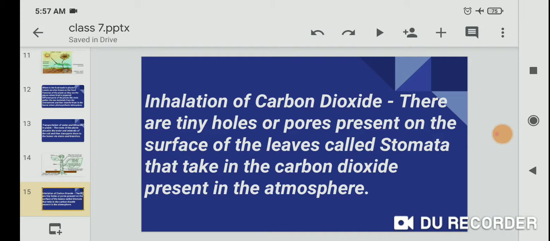Inhalation of carbon dioxide and exhalation of oxygen. There are tiny holes or pores present on the surface of the leaf called stomata, that take in the carbon dioxide present in the atmosphere.